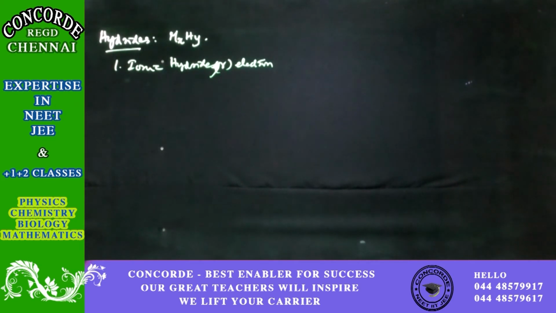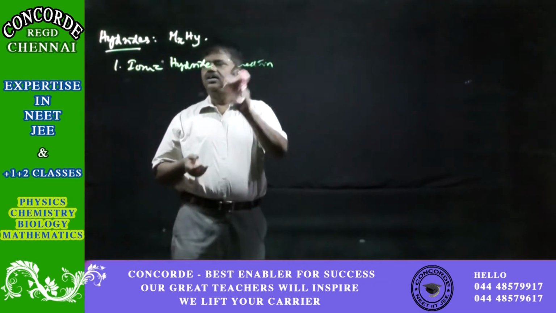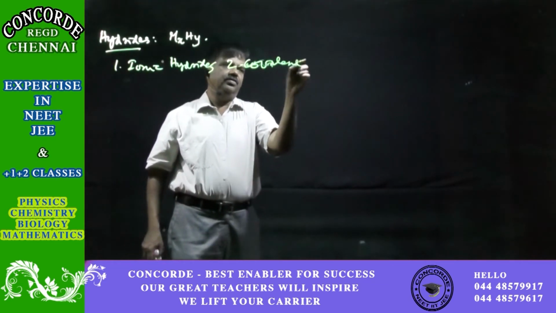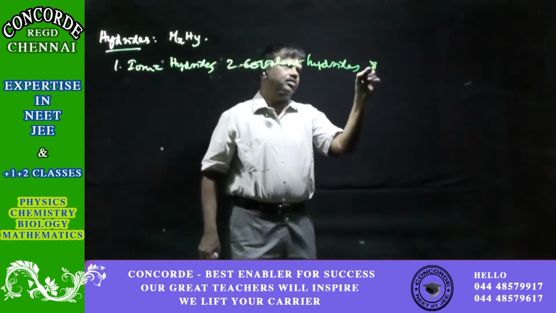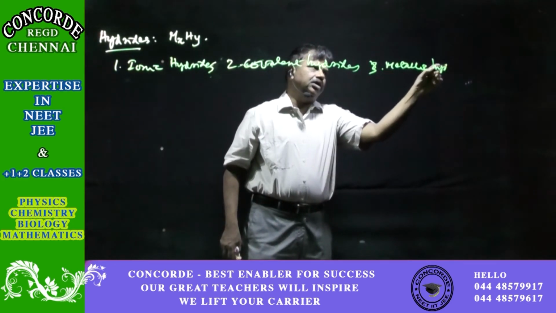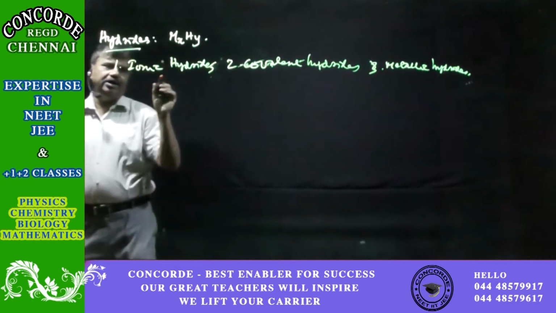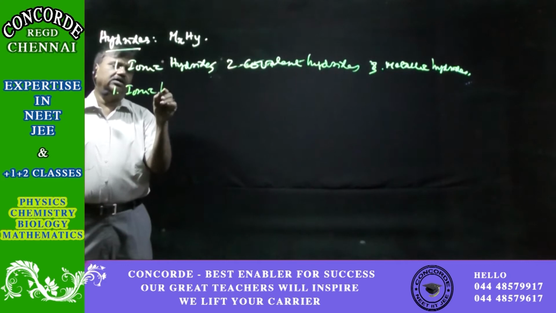Then the second is covalent hydrides, and the third is metallic hydrides. Now when you come to ionic hydrides, they are mostly polar in nature.